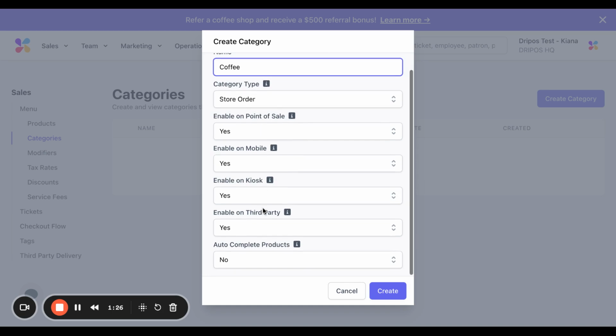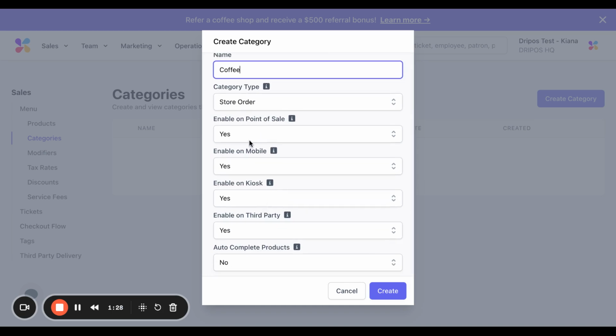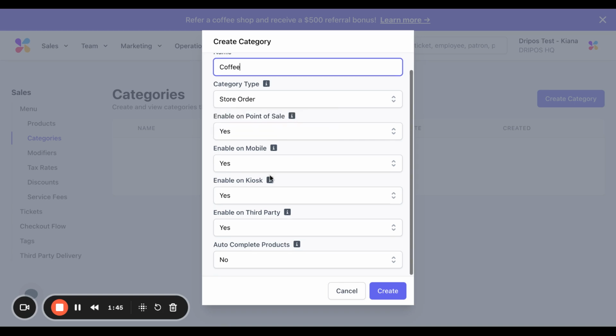From here, there are several different settings, first being Enable on point of sale. If this is set to yes, then the category will appear on the point of sale. Next is Enable on mobile. If this is set to yes, the category will appear on the mobile ordering app and Dripos order website. Next is Enable on kiosk. If this is enabled, the category will appear if your POS is set up on kiosk mode.